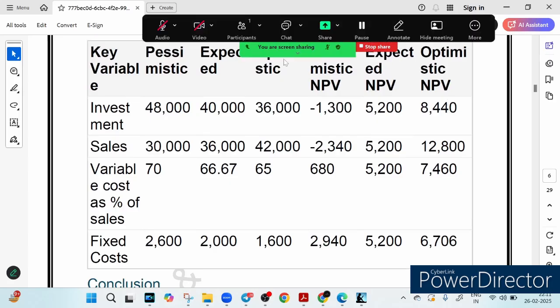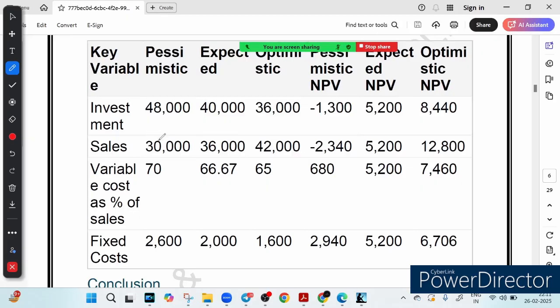We see that if investment cost rises to 48,000, earlier it was 40,000, the project NPV falls to minus 1300 crore or lakh, whatever it is. So that is a loss. But if the sales drop to 30,000, earlier it was 36,000, the project NPV falls to minus 2340 lakh, right? So that is even worse. This means that if things don't go as planned, the project could turn unprofitable. But the good news is that we can prepare for this risk, right?